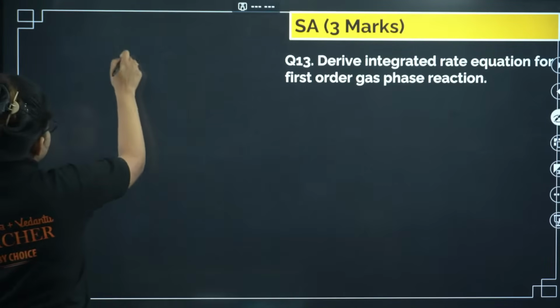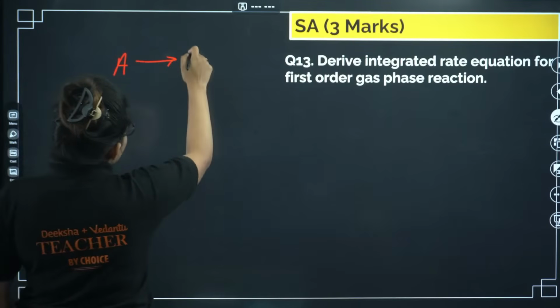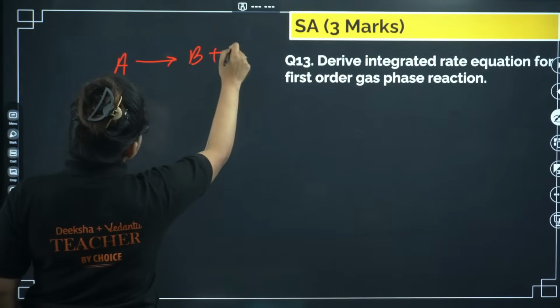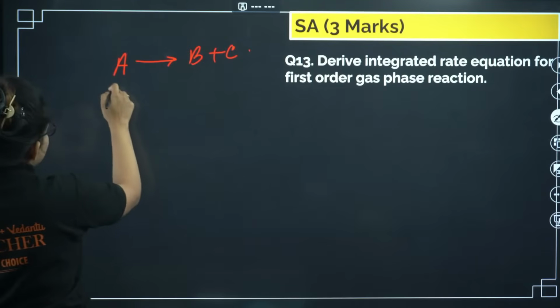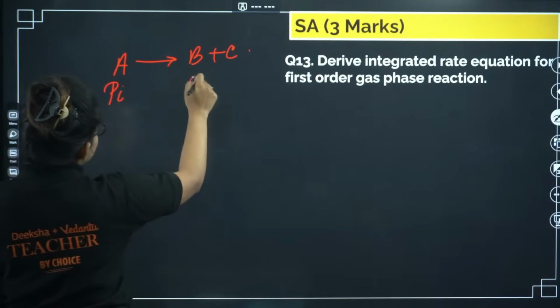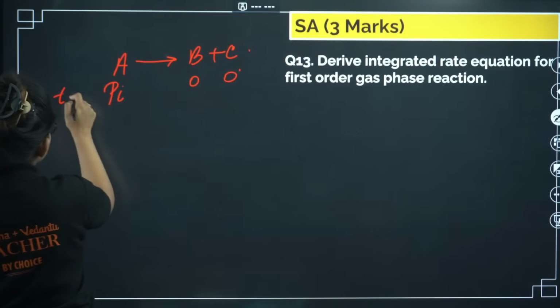Just a quick thing, let me go ahead. A gives B plus C. Let's start with this, and let P initial be Pi and the products be 0 when T equals 0.